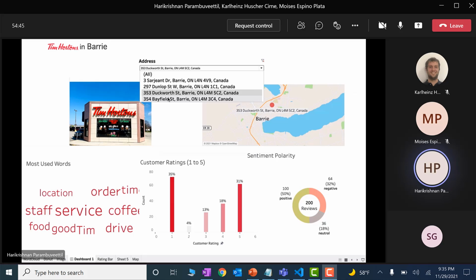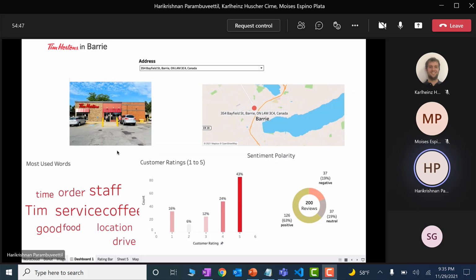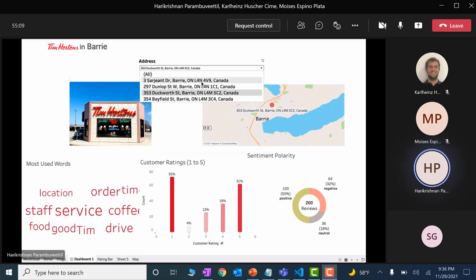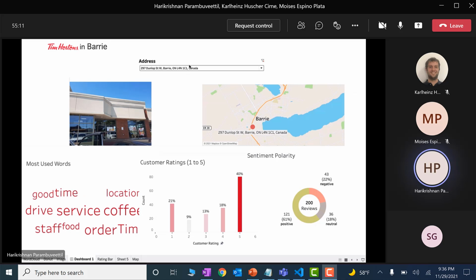And the last one, the one in Bayfield, has got the most positive reviews and also the most 5-star ratings in Barrie. In all the cases, most of the people are talking about service and staff in the reviews. Here also it's service and staff. Service, staff, coffee, these things are mentioned a lot in the reviews.